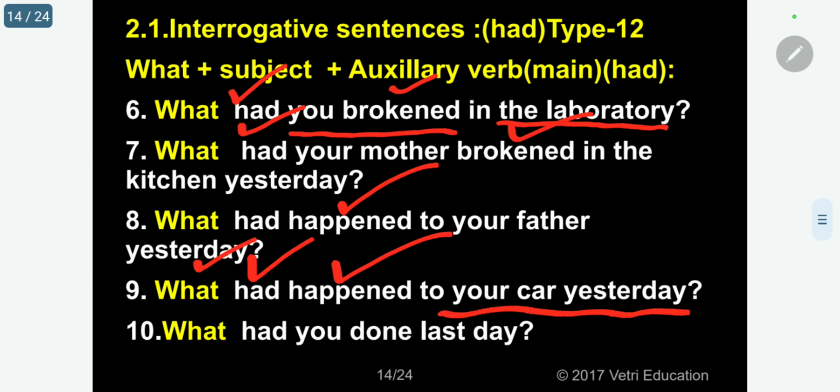Because you met an accident yesterday, so we are raising the question. What had happened to your car yesterday? Now, what had you done last day?